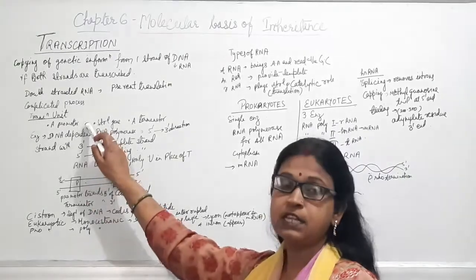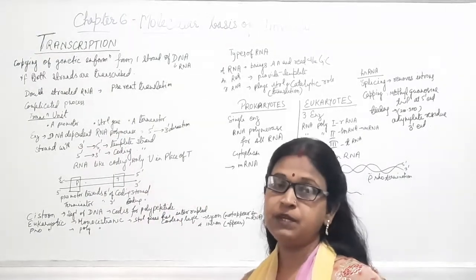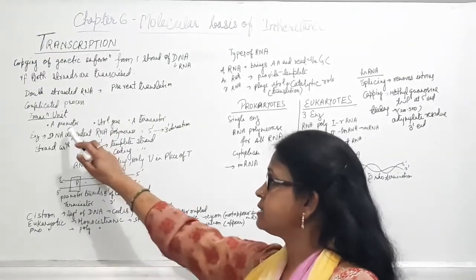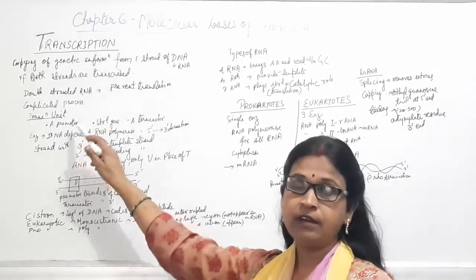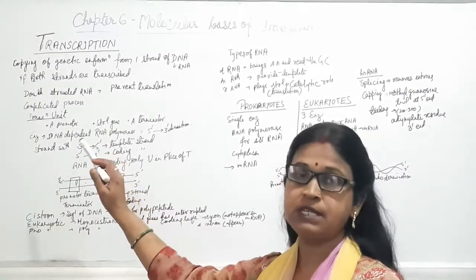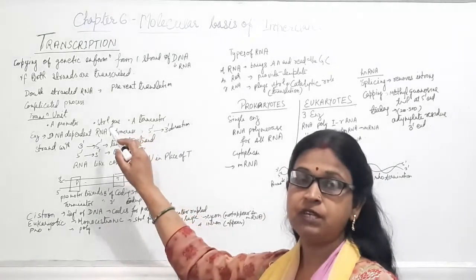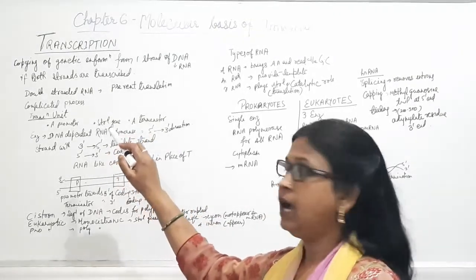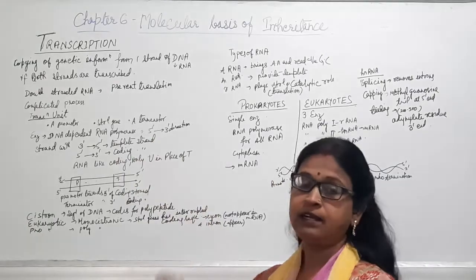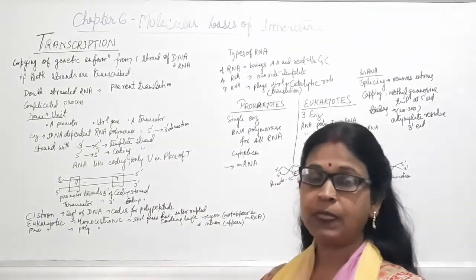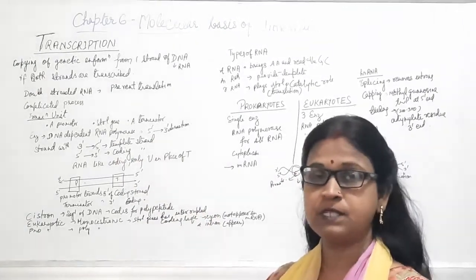Now, the transcription unit. The transcription unit consists of three things: a promoter region where transcription will start, then the structural genes having the sequence of the gene, and the terminator. A terminator is there from where the transcription process will stop.